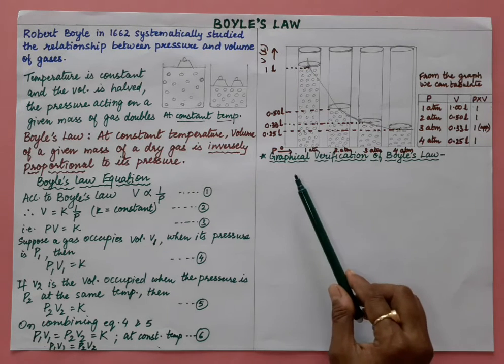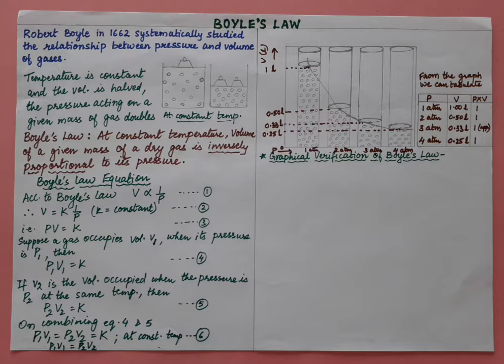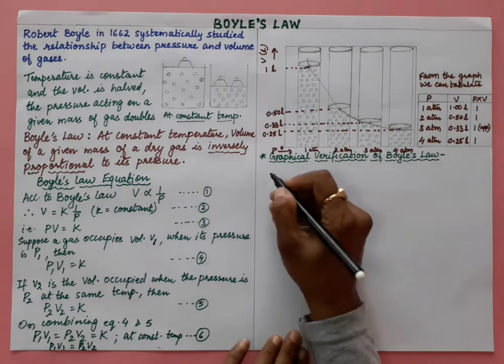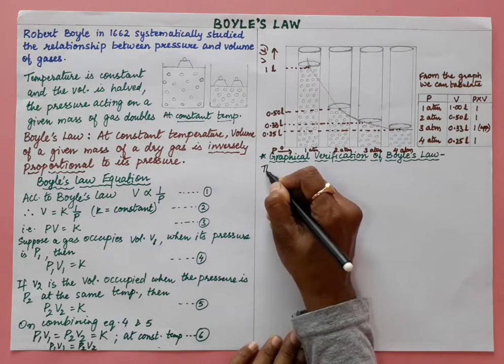Now let us understand the graphical verification of Boyle's law. The law can be verified by plotting a graph.